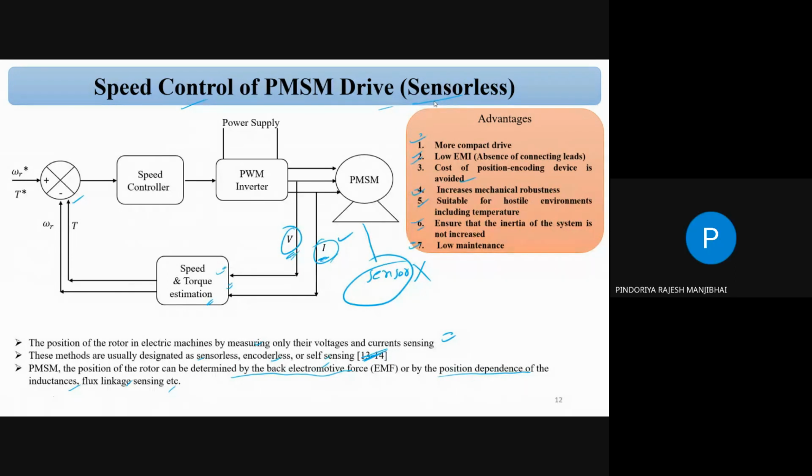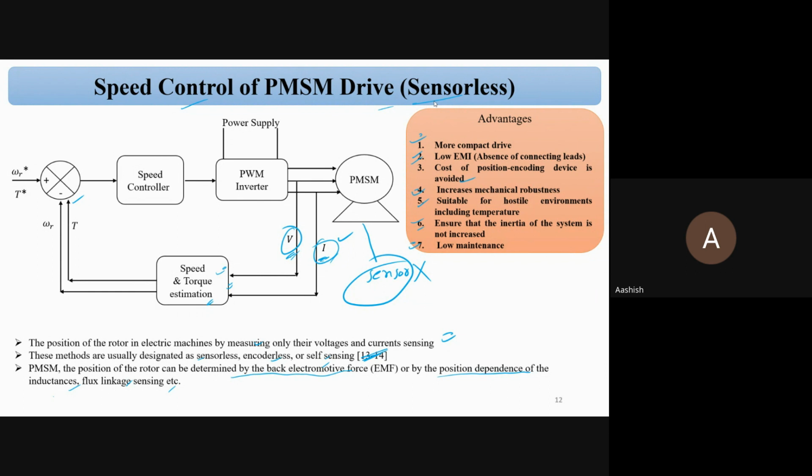Is removing the sensor possible only in a PMSM, or in other motors also, like BLDC? Yes, in the BLDC motor and in the SRM motor as well. Everywhere we can remove the encoder and Hall effect sensor. That is possible.